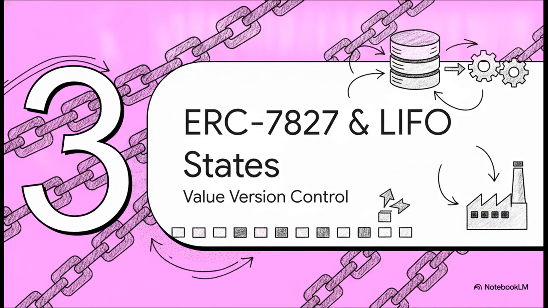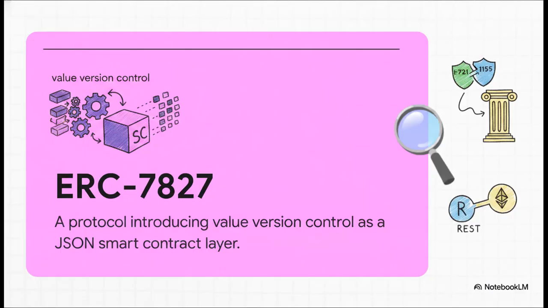All right, section 3. ERC7827 and LIFO states. Enter ERC7027. The real breakthrough here is that this protocol introduces what the docs call value version control. Basically, it takes standard lightweight JSON, stuff we usually just use to zip text across the web, and turns it into a rigorous mathematical smart contract layer. It enables bit-perfect tracking of state transitions, all while keeping everything totally human-readable.